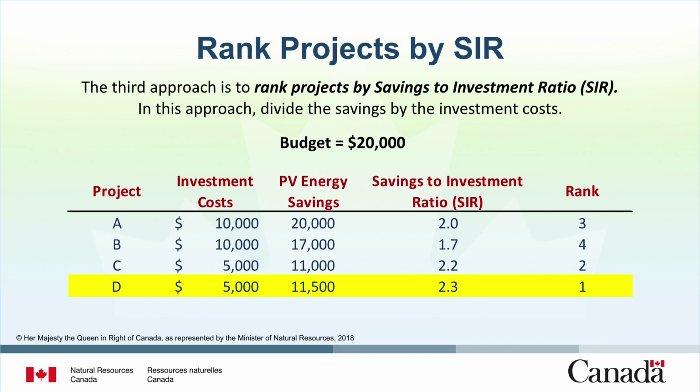Project D has an investment cost of $5,000 and $11,500 of present value energy savings. It has an SIR of 2.3. The greatest SIR belongs to Project D with an SIR of 2.3, followed by C, A, and B.